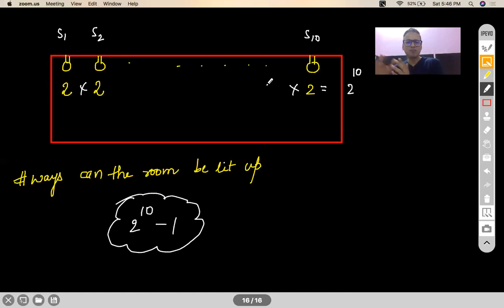Let's say off, off, off, on, off, on, off, on, off. This is one state. Like that, I can create 1024 states with these 10 bulbs. Out of these 1024, that is 2 to the power 10 states, there is one such state where every bulb will be in the off position. That state is not required, because if that is there, your room will never be lit up. How can you light up a room with every bulb off? So that one state I subtracted off.